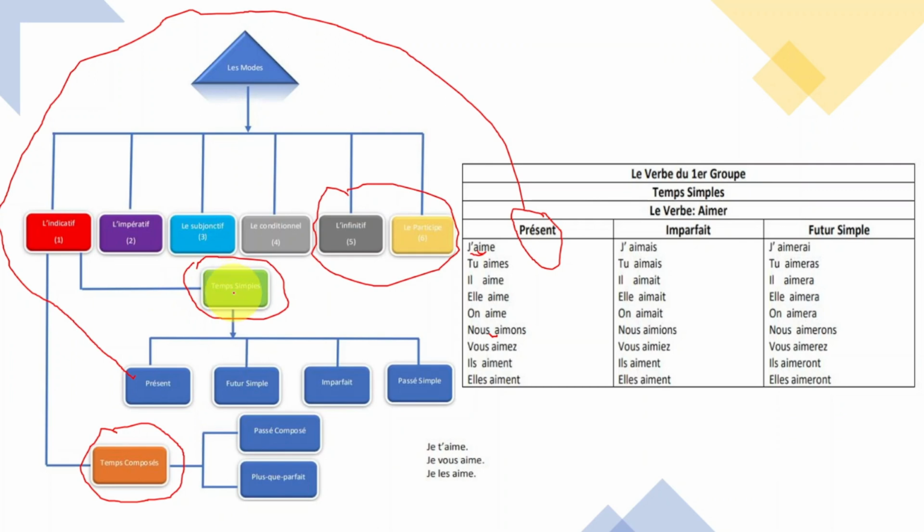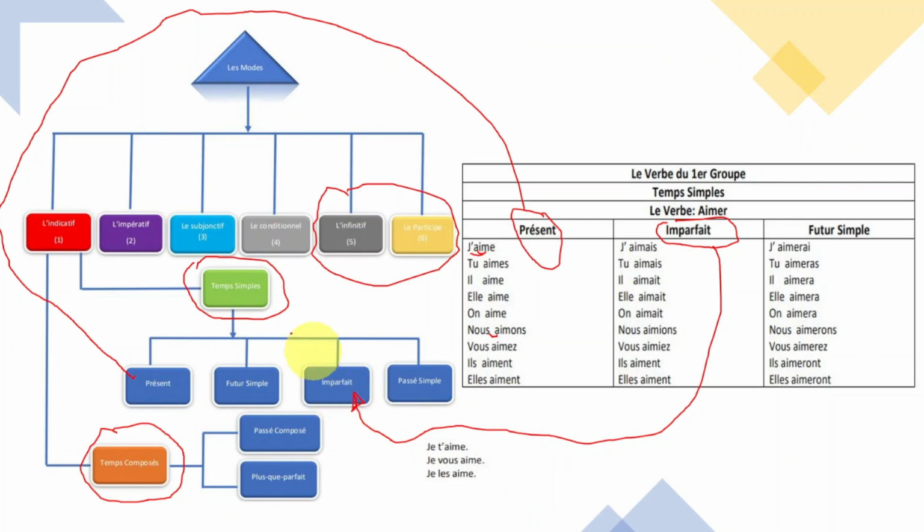And then inside of the temps simple, we got right here présent. This is the one. Now, it's not a part of this. A part of this is right here. Now, if it was imparfait, this one, right here, they're coming from right here. Okay?